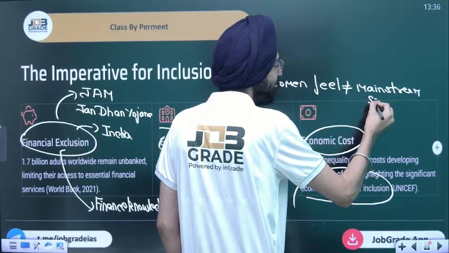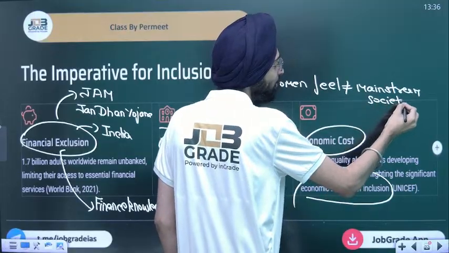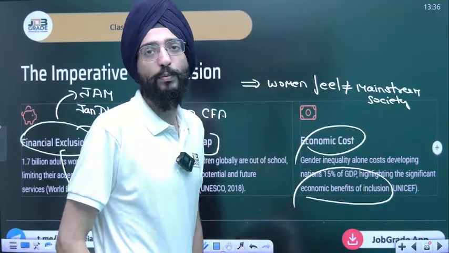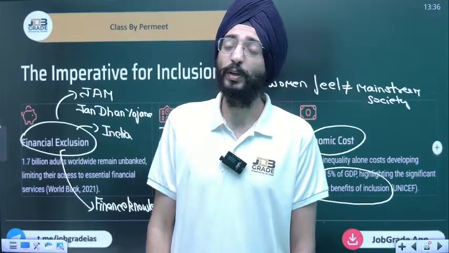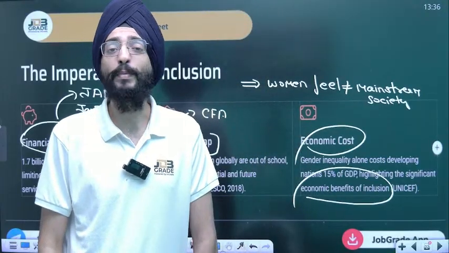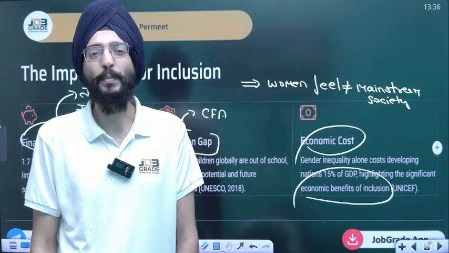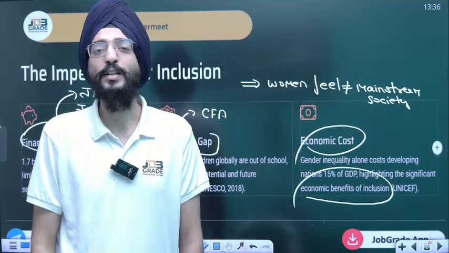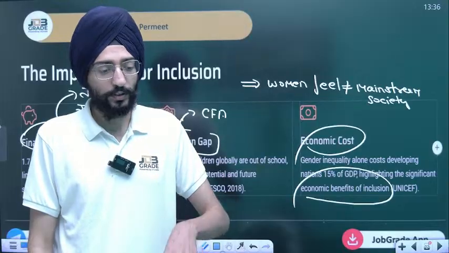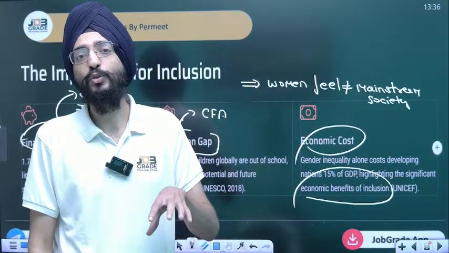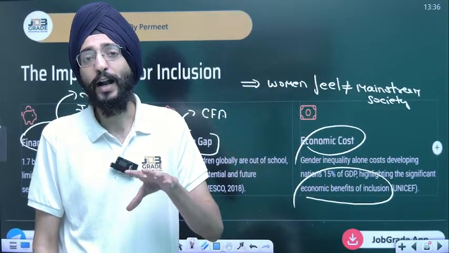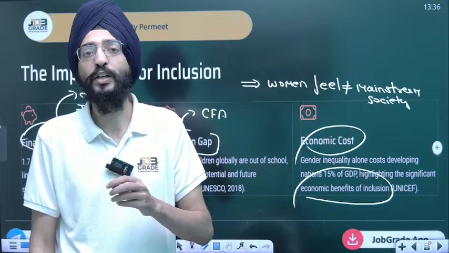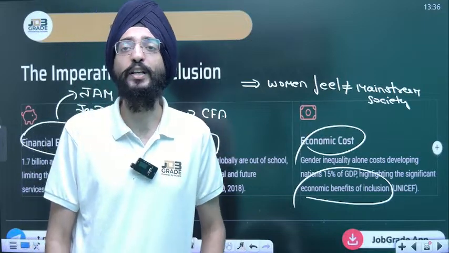And that's been evident as well. Look at the example of parliament. The representation of women is very less. Look at the representation of women in terms of management, CEOs, very less as compared to men. Look at the representation of women in sports, very less as compared to men. Again, in the key areas where women should be more, they are not. That clearly shows that inclusivity is not at par.